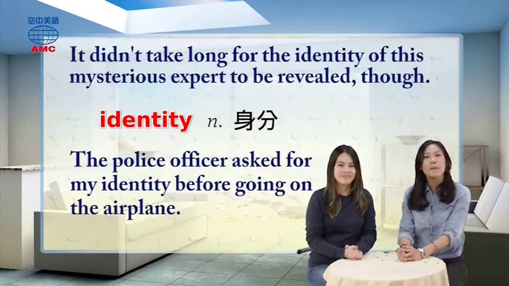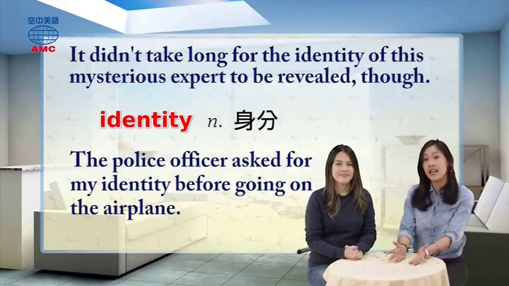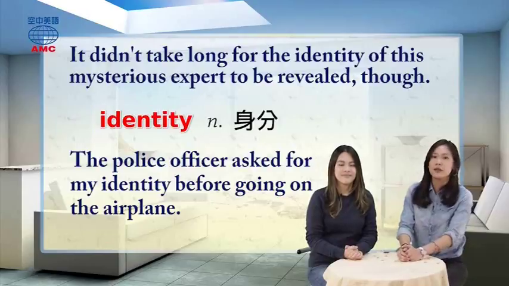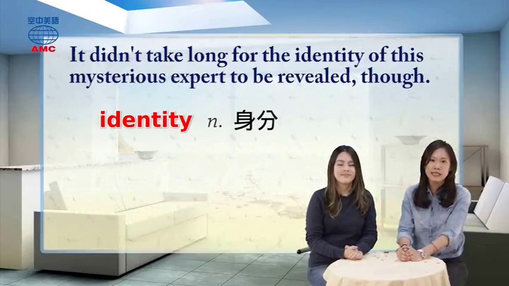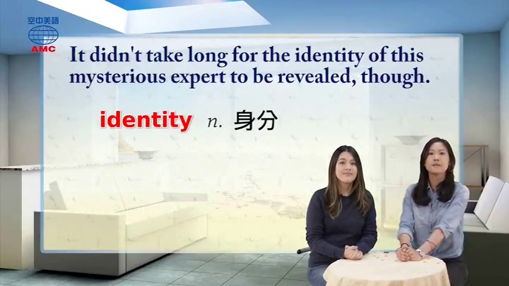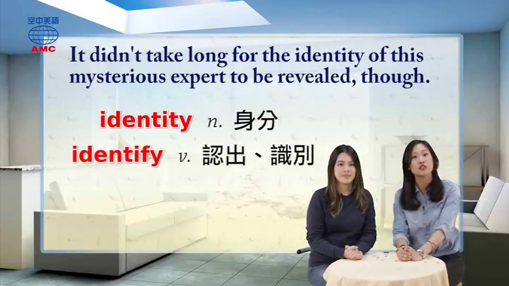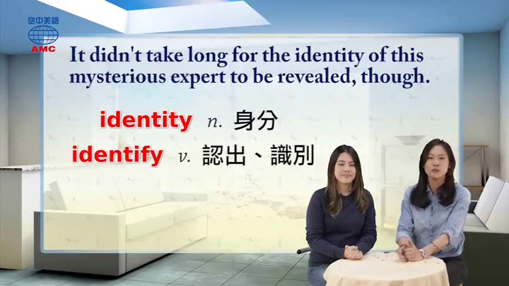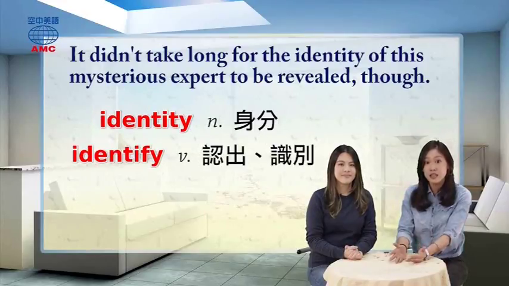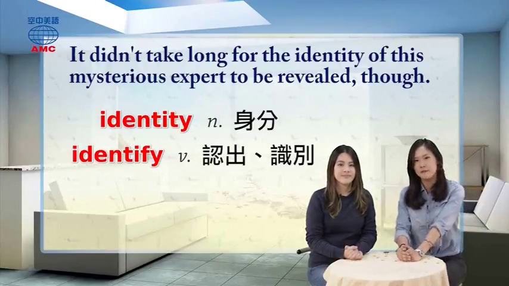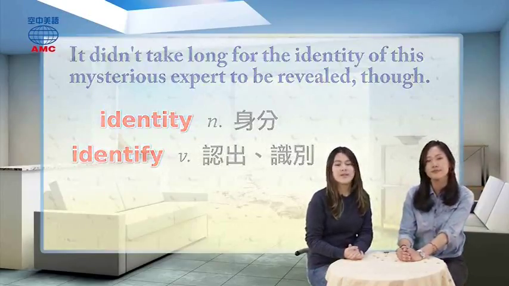Identity 身份，每个人呢都有身份证 identity card, or we can say ID card. 那这边跟同学们补充哦，如果我们把字尾改掉 identify 是什么意思呢？它是动词，认出、识别。For example, the police identified the killer on the street and arrested him. 警察在街上认出杀手，并且将他绳之以法。 All right, so let's continue reading.